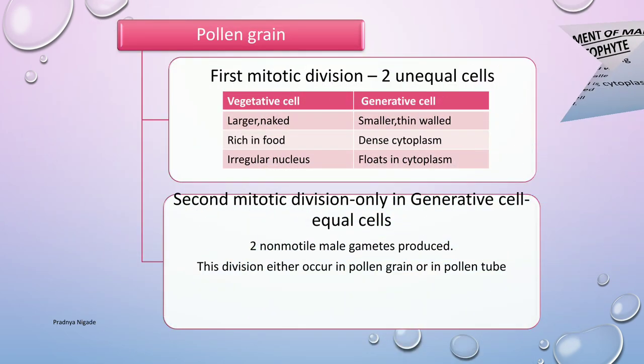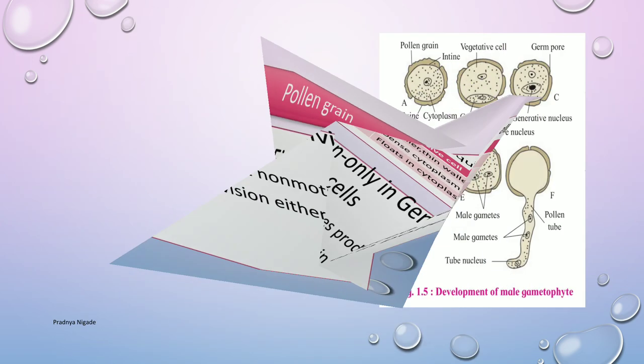Up till now we have studied the structure of a typical pollen grain. It undergoes the first mitotic division to form the vegetative cell and generative cell. Now what happens in the second stage? The second mitotic division takes place, but only in the generative cell. The generative cell undergoes the second mitotic division and forms two non-motile male gametes. This division occurs either in the pollen grain or in the pollen tube. So let's see the second mitotic division.